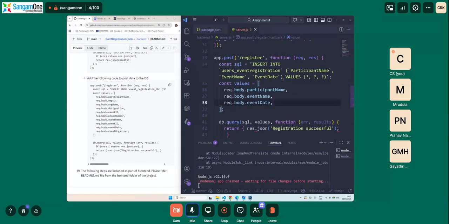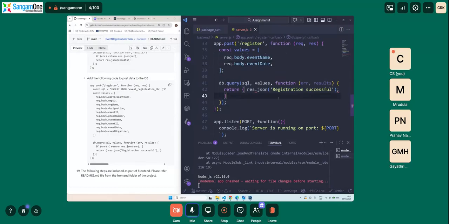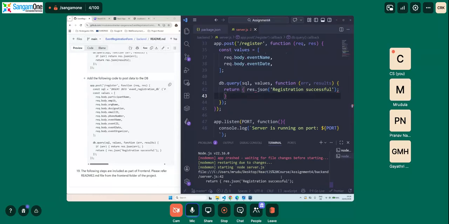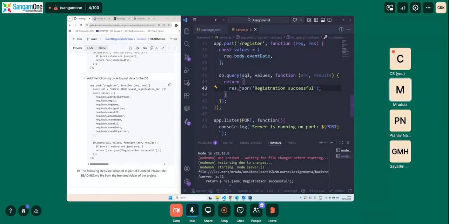Insert into values. Restart. This one. Okay, we will see what unexpected token dot 42. But this should be. Why do we have this issue?